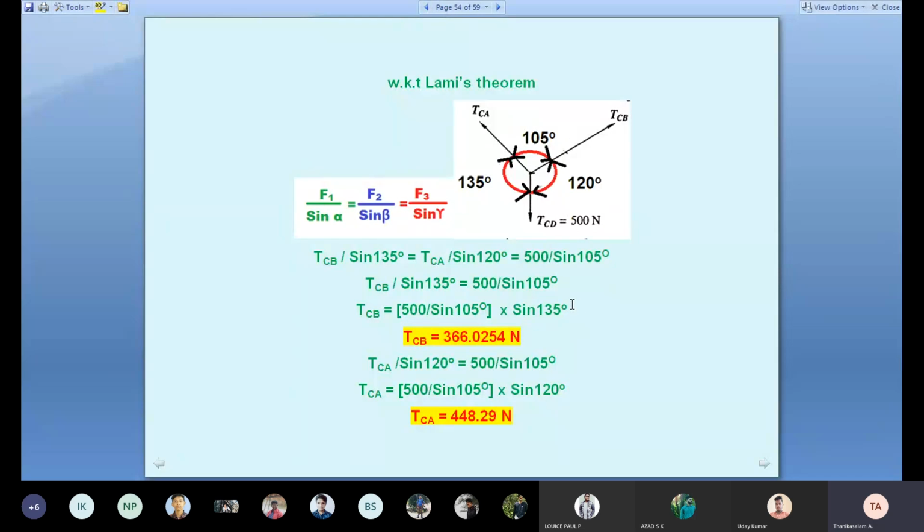So we apply Lami's theorem. Why do we apply it? Because only three forces are acting and we want to find the unknown values. I am using the first and last: TCB divided by sin 135 degrees equals 500 divided by sin 105 degrees. Then TCB equals the final answer. Similarly for TCA, I am using the second and last: TCA divided by sin 120 degrees equals 500 divided by sin 105 degrees. Therefore, TCA equals 448.29. Students, do you understand this question? Louis?